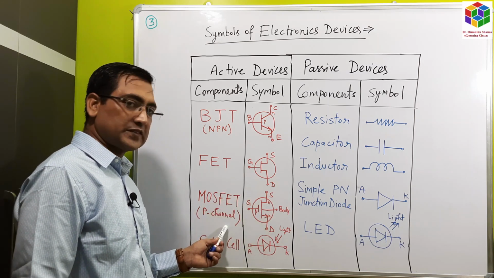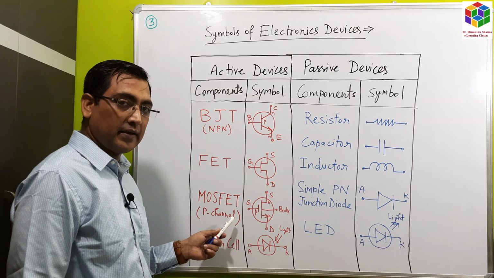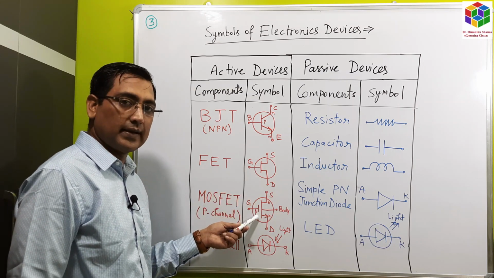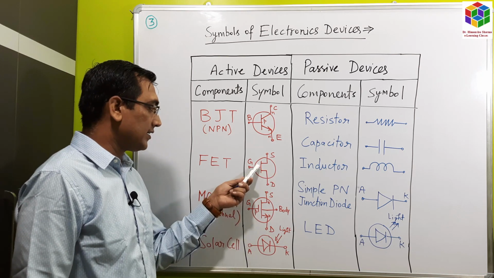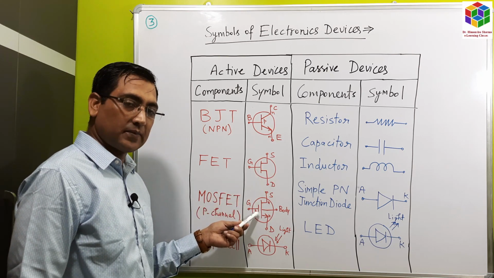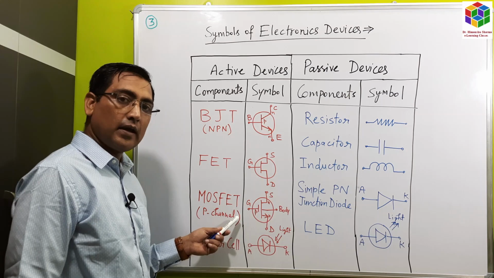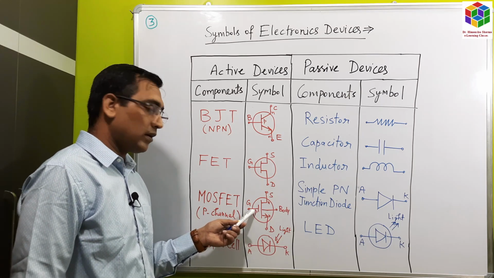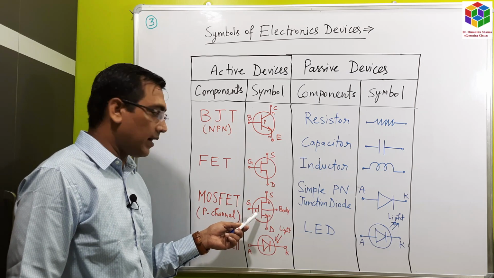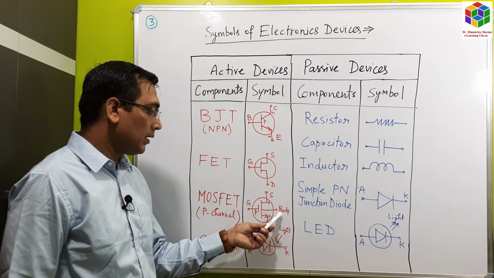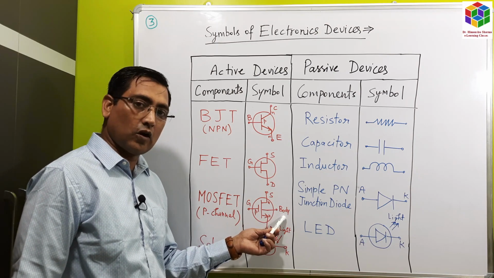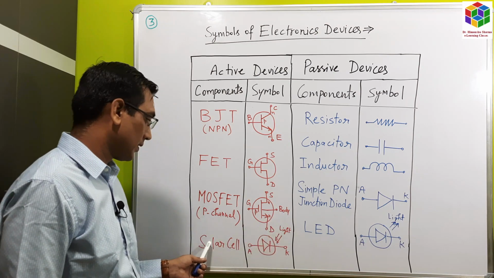The construction of MOSFET is the same as FET, just with the difference that here an SiO2 layer, silicon dioxide layer, is made at the gate terminal to increase the input impedance. It is used to reduce the noise signal at the input of the amplifier. It has an extra terminal called substrate terminal or body terminal.